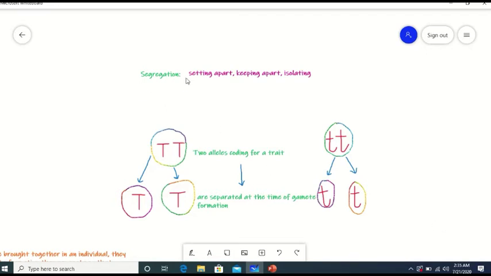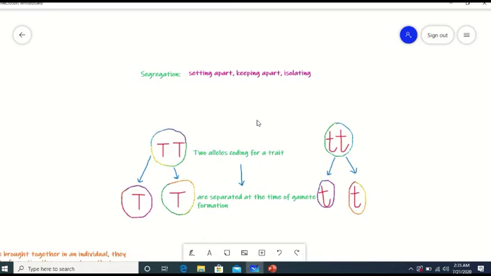Now, what is meant by segregation? Segregation means setting apart, keeping apart, isolating. Setting apart from others, keeping apart from others, and isolating from others.